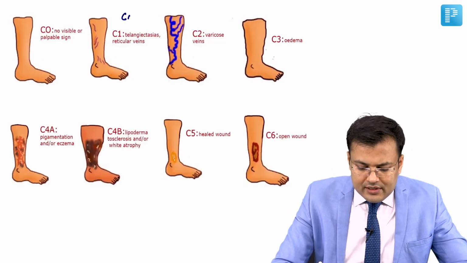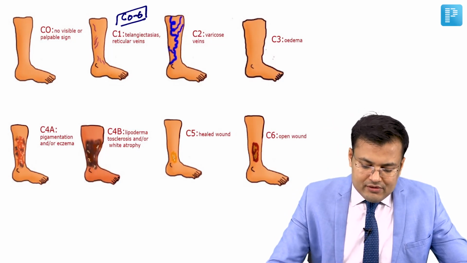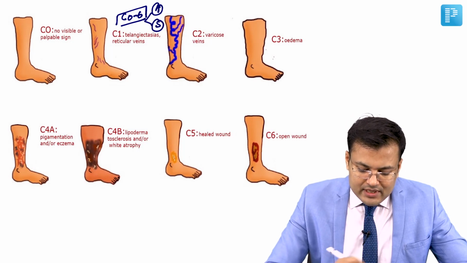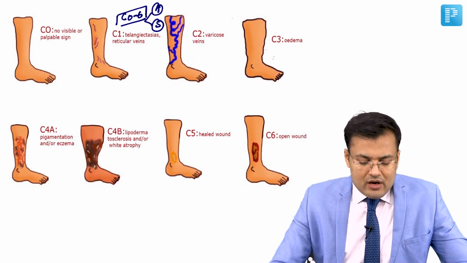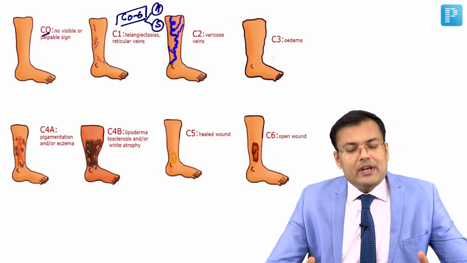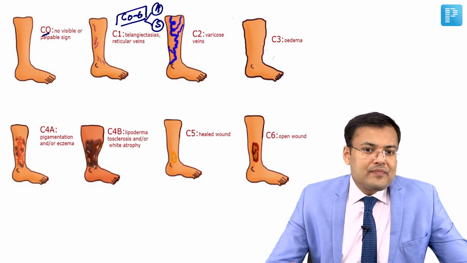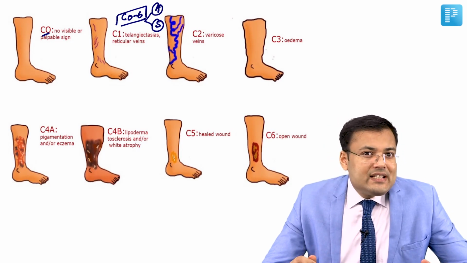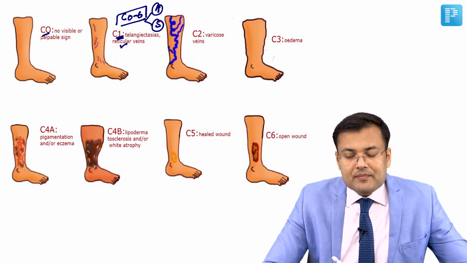So C is further divided into C0 to C6. And if patient will be asymptomatic, we are using A. And if patient will be symptomatic, we are using S. It is supplemented by A or S. What do you mean by C0? Whenever there is no visible or palpable sign of varicosity. C1, if the patient is having any kind of telangiectasia, or if patient is having reticular vein, we use C1.